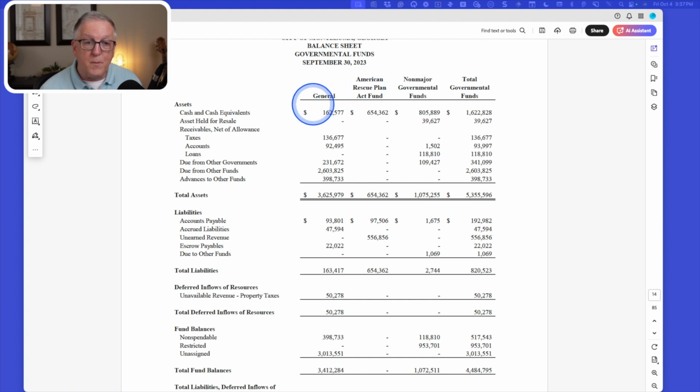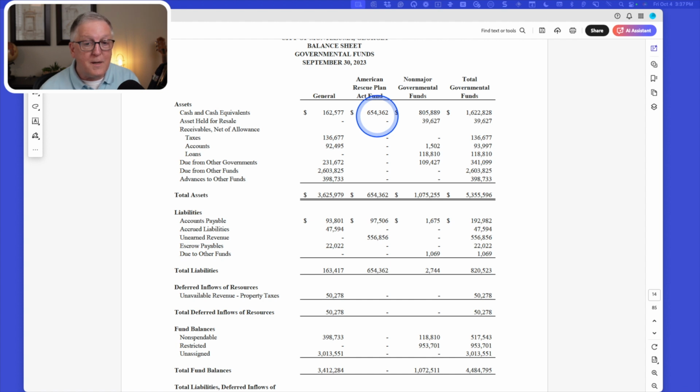Now this is COVID money, and we can see in this ARPA fund, it has cash of $654,000. Notice in the liability section, there is unearned revenues, and we see the number 556,856. So these are monies that have been received, but it's grant money where the eligibility requirements have not been met.